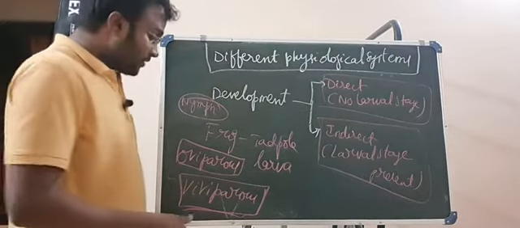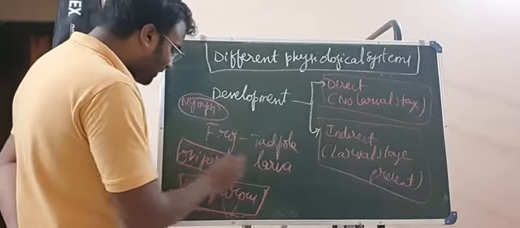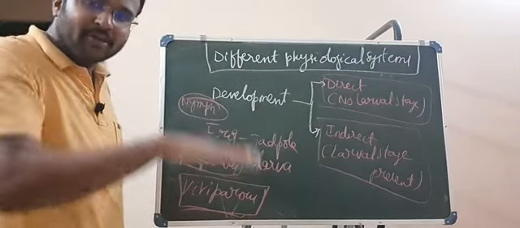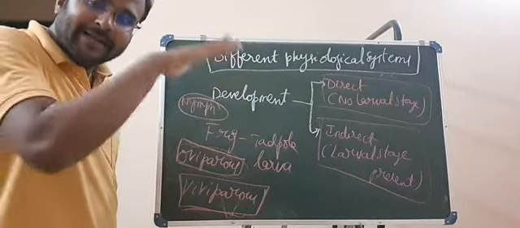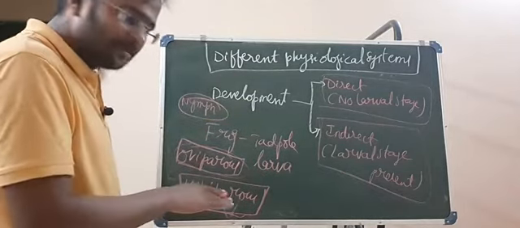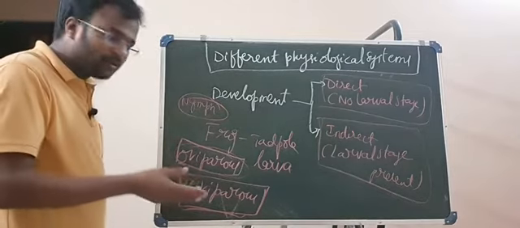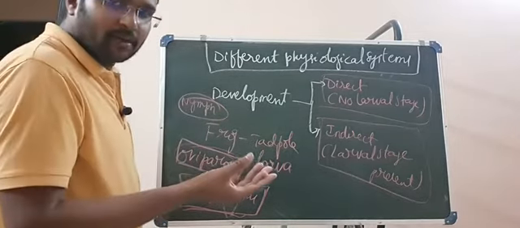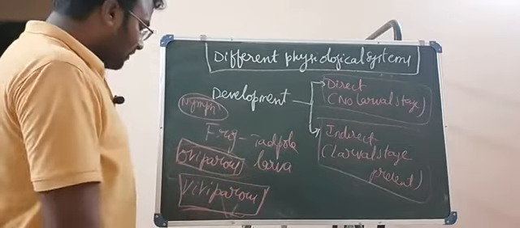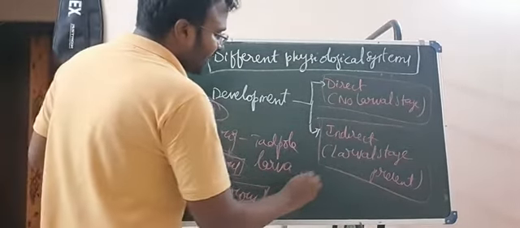This placenta is totally absent in oviparous organisms. So birds just sit over their eggs and hatch them, right? That is how the new chickens or new birds come out. So one more condition is there, which is